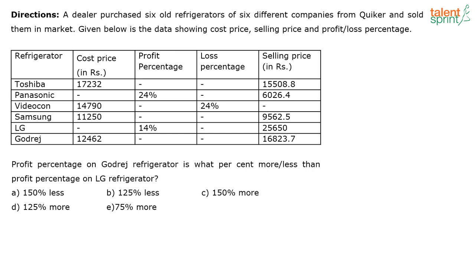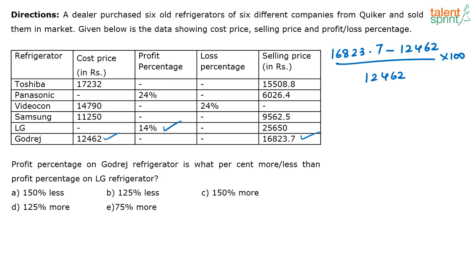So how do we solve this question? See, if you look at LG, they have definitely made a profit and the profit percentage is 14%, which is already given. Now look at Godrej. Godrej selling price is 16823 and the cost price is 12462. Now what will be the profit percentage he is making when he sells Godrej? It's the selling price, 16823, minus 12462, that is the selling price minus the cost price, divided by the cost price, which will give you the profit percentage. Correct. So this is the actual way in which you solve.